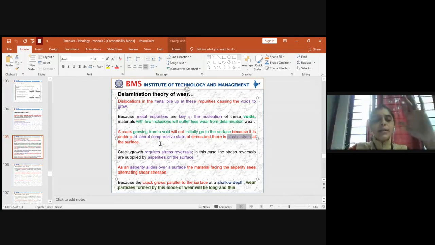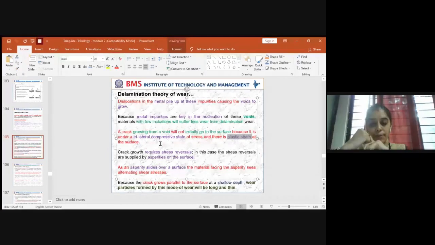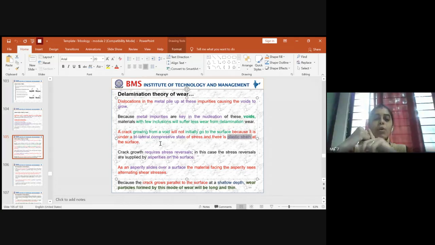When you get a crack, you can get a crack behind the surface of contact, and you can get the crack across the contact of the surface. Across the contact of the surface is due to the plastic strain which has been induced. So it will be least bothered with the crack in the backside of the surface, and hence this crack will help to grow the void, and it will not initially affect the surface. So this is at the beginning level.